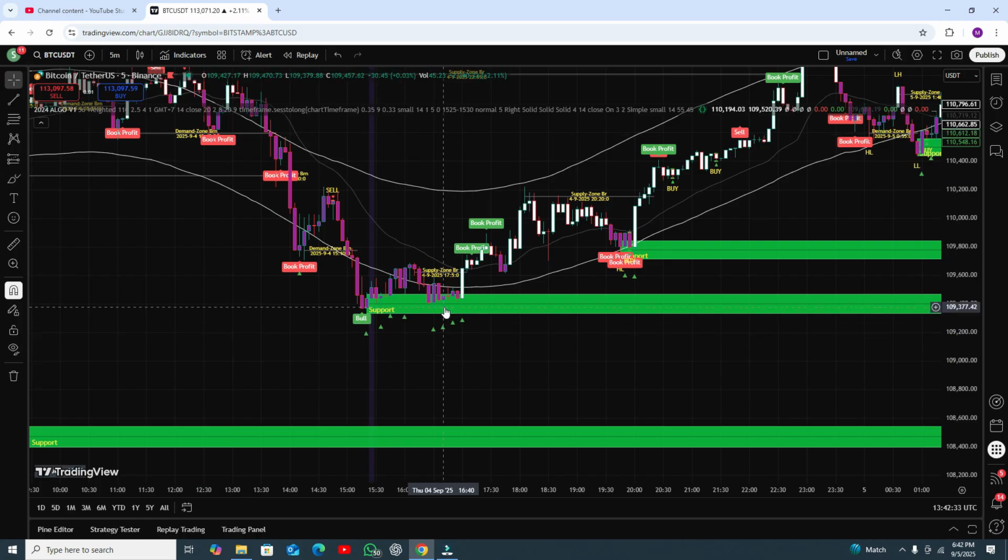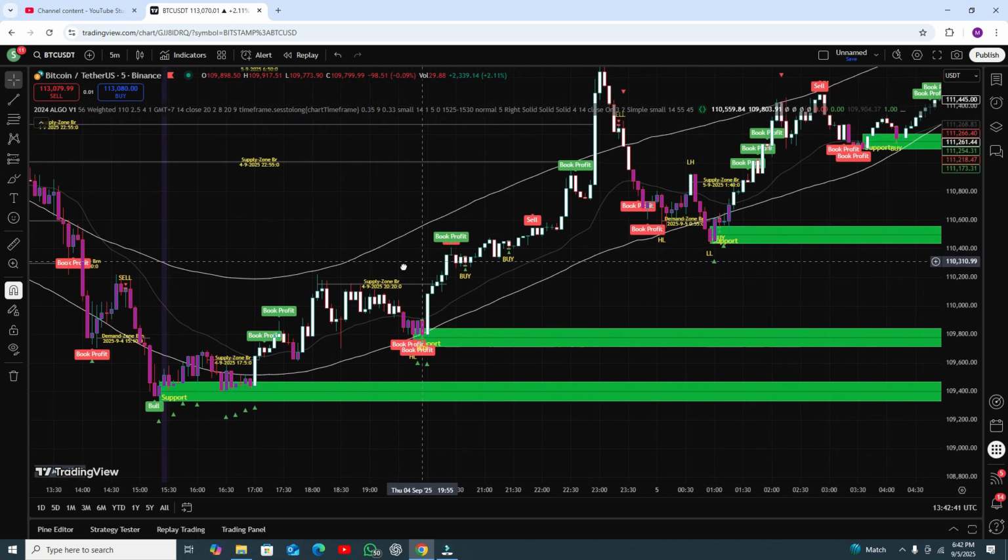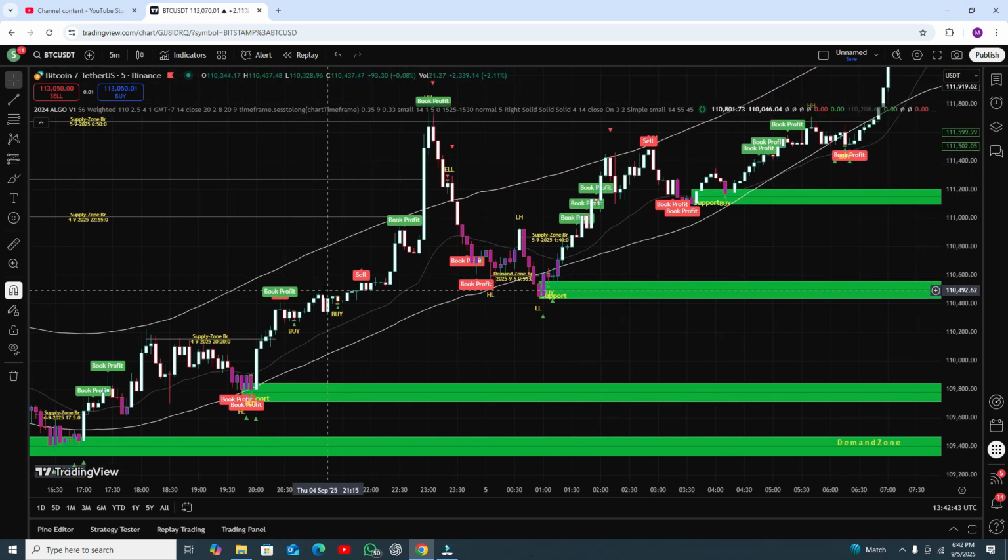Like here you can see, after the bull signal, when the candle closes above the EMA line, you will see the market going upside. Okay, but you need to take profit when it touches the upper band line. Okay, here you can see the signal appear here and you need to take very small profit like here, but after touching the lower band line, when the candle closes upside from the EMA line, you will see that is a very good signal.